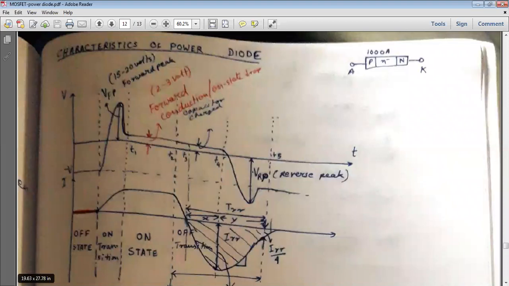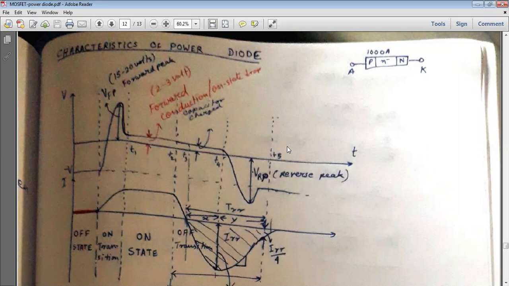In the signal level diode, there is no lightly doped material, so it cannot block such high voltages. Now to increase the high voltage power handling capacity, we can insert a lightly doped material between the P and N layer, as we have already discussed.